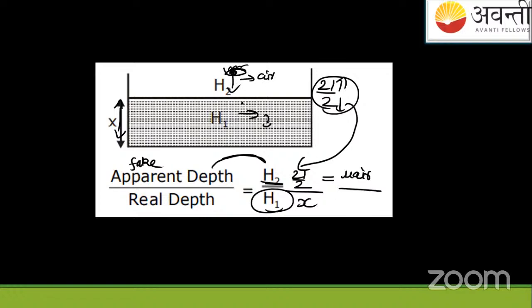So mu of air on the top, because from here it will appear to our eyes. And x, which is the actually filled water, is in water. So right here 4/3. Okay? Because that is the refractive index of water. Now let us solve this and see the answer.